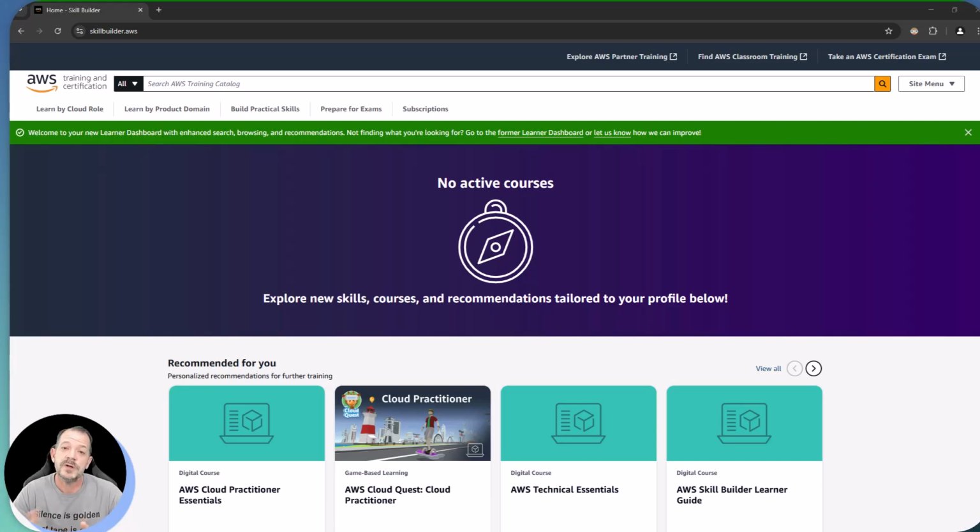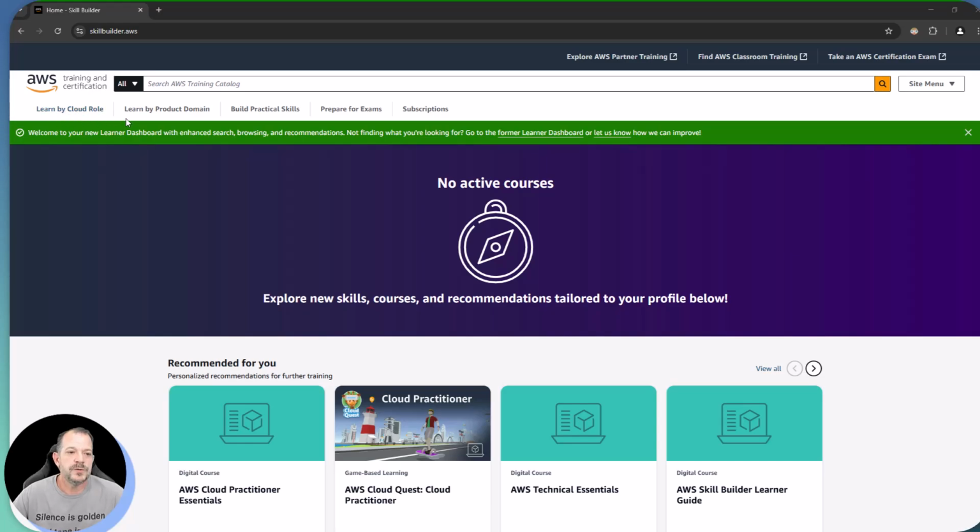However, if you do elect to pay for some stuff, I do want to show you what the value is of that as well. And of course, to give you my own take, if I'm looking to get up to speed on some new technologies, or I'm looking to achieve a new certification, how might I go about doing it? So we're going to talk about a slew of different things here, so bear with me. So this is the landing page for AWS SkillBuilder.